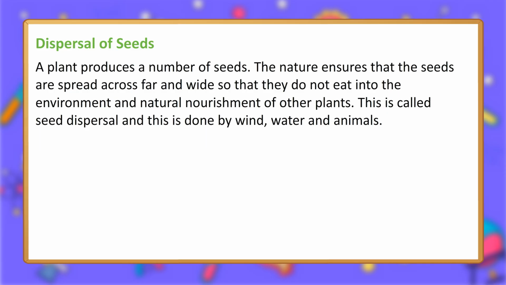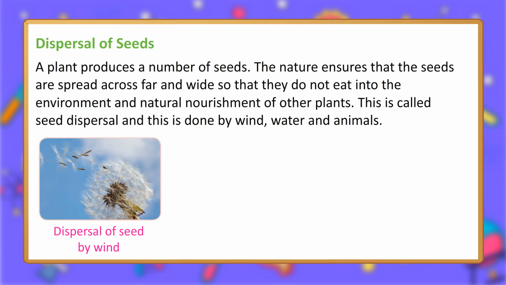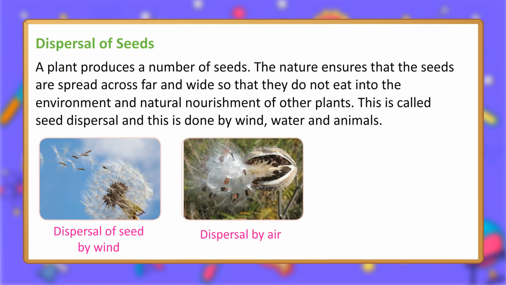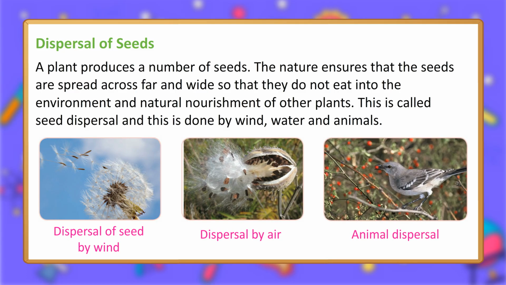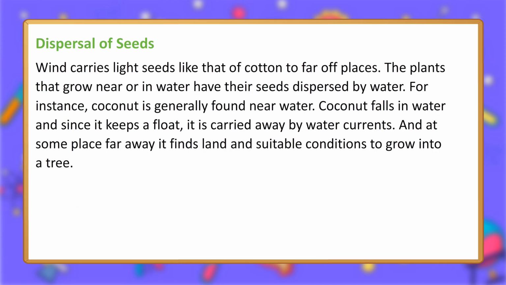Nature ensures that the seeds are spread far and wide so that they do not eat into the environment and natural nourishment of other plants. This is called seed dispersal, and this is done by wind, water and animals. Dispersal of seed by wind. Dispersal by air. Animal dispersal. Wind carries light seeds like that of cotton to far-off places.